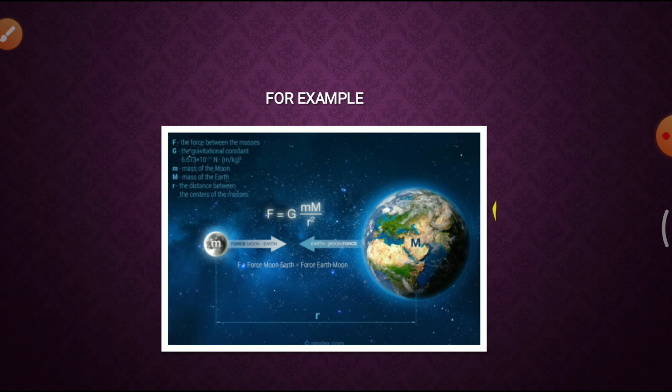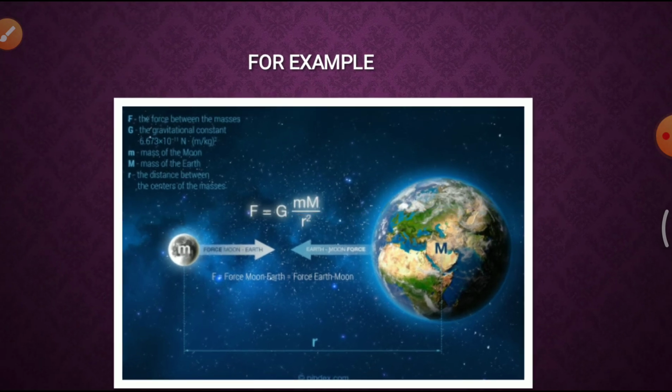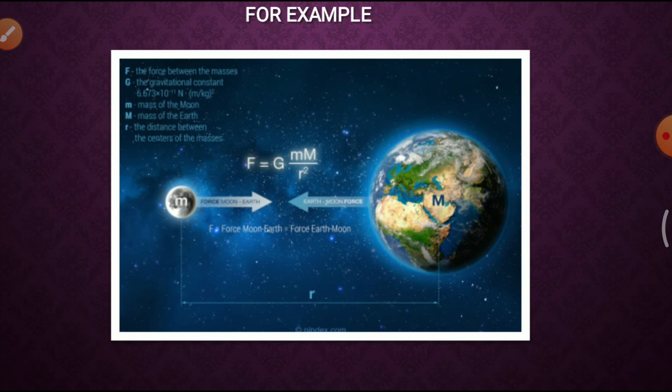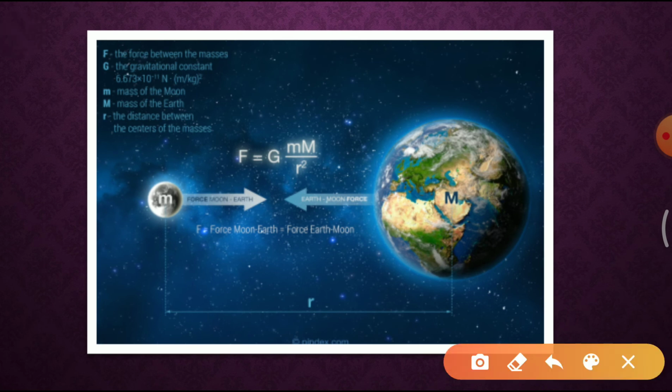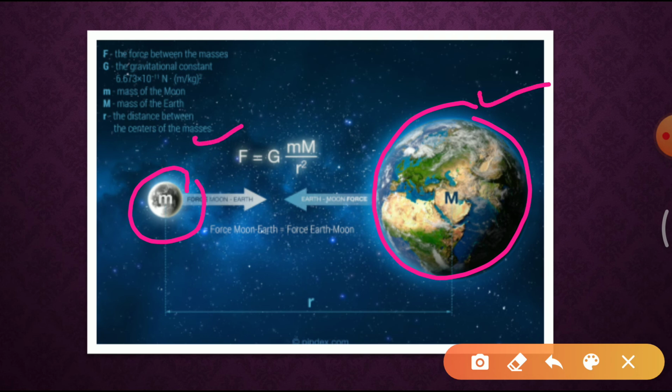This is not only for two objects on the earth, but in the universe also. So I am taking an example of the earth and the moon. Here the moon is of mass small m, and the earth is of mass capital M. Then there is a force between these two bodies, the earth and the moon, and the distance between their centers is r.